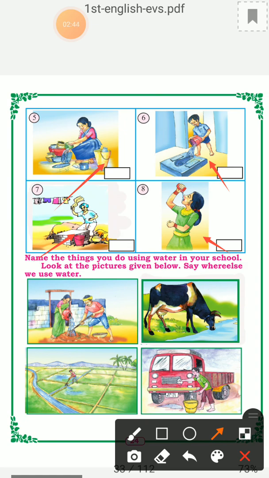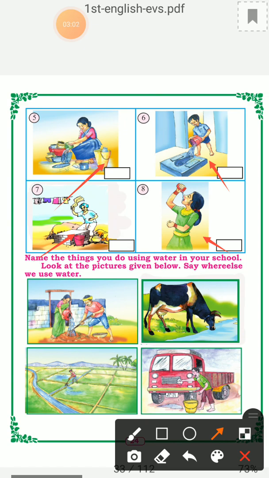Name the things you do using the water in your school. What are other things you do in our school? For flushing the toilet it will be used, and to clean our ground also it is used. Now look at the pictures given below. Say where else we use water.